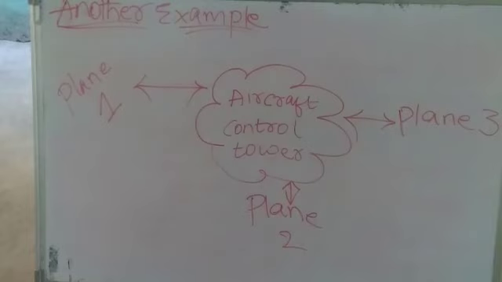So now let us see another example. Here we have an aircraft control tower. There are three planes, plane 1, plane 2, plane 3. So here plane 1, plane 2, plane 3 do not communicate with each other.